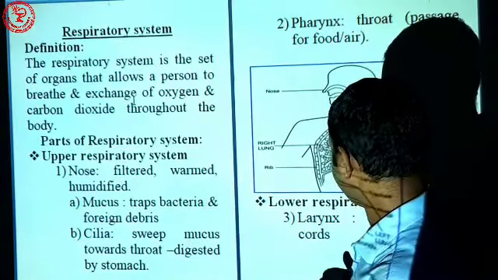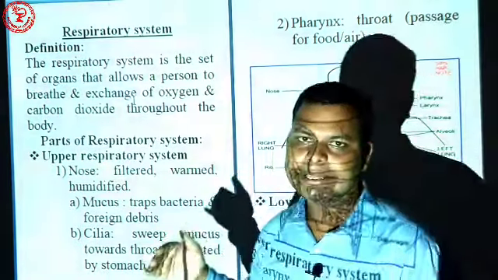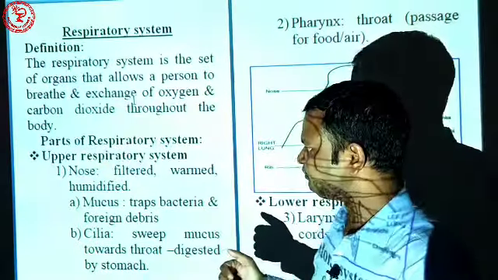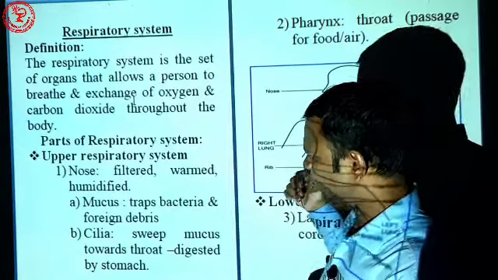Similarly, the lower respiratory tract consists of the larynx to the alveoli. So we are going one by one.